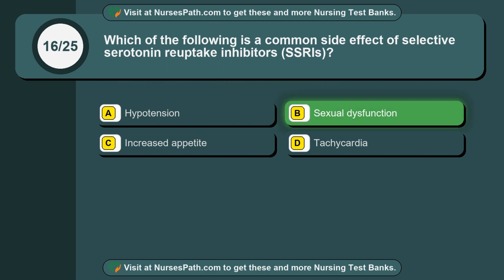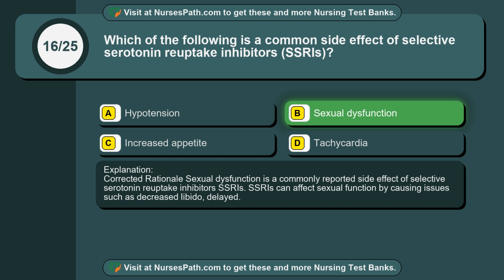Sexual dysfunction. Corrected rationale. Sexual dysfunction is a commonly reported side effect of selective serotonin reuptake inhibitors, SSRIs. SSRIs can affect sexual function by causing issues such as decreased libido, delayed